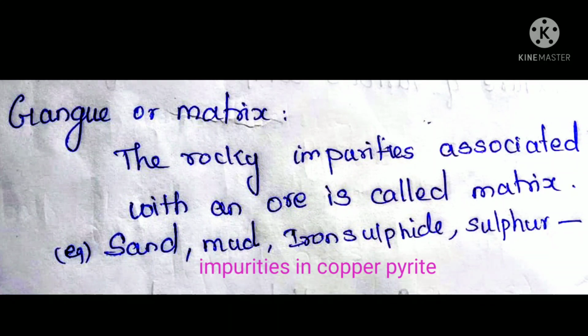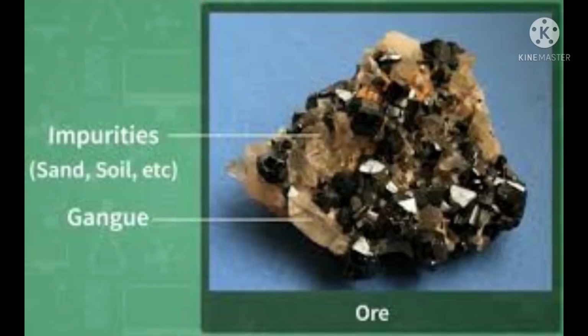I said first of all, concentration of ore, isn't it? In that, what will we do? We will remove all the impurities associated with the sand and clay. The impurities we commonly call as what here? Gang or matrix. The rocky impurities. The ore will be in the form of what? Rock, isn't it? Along with this ore, it looks like a rock. This rock is surrounded by what? Unwanted substance other than the metal. Other than our desired metal, what is the substance associated with that ore called?